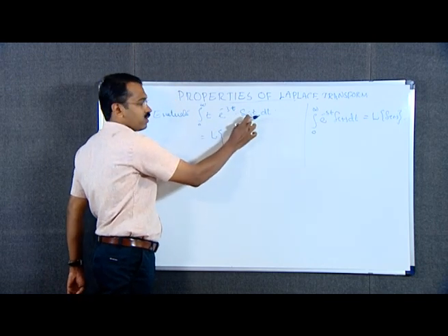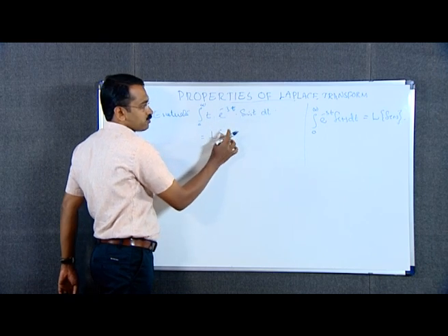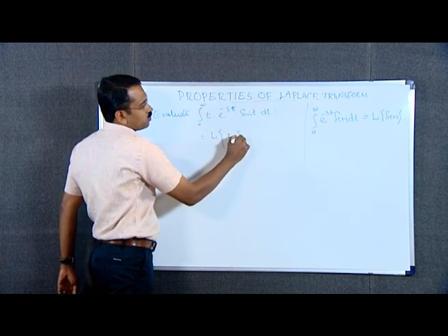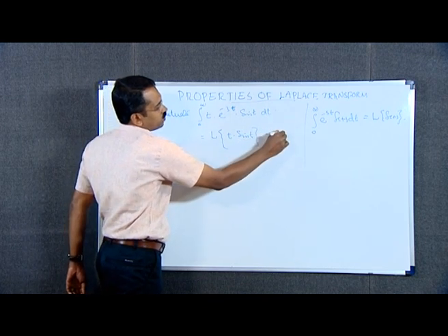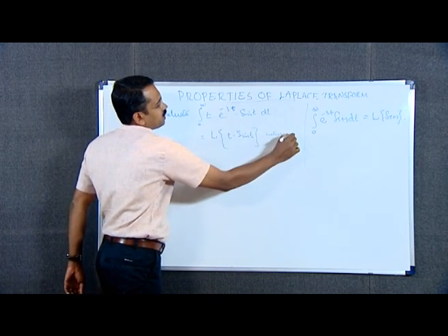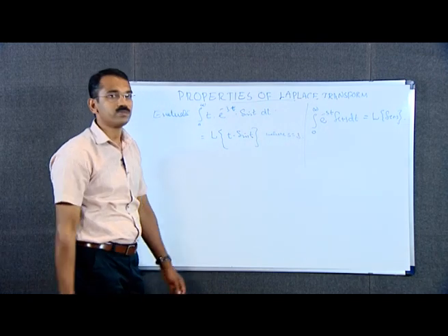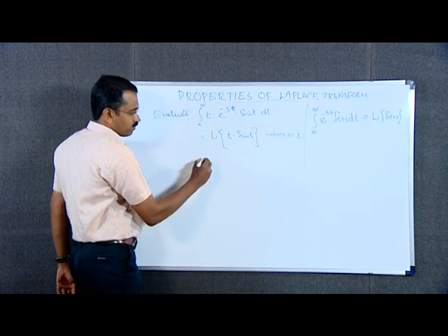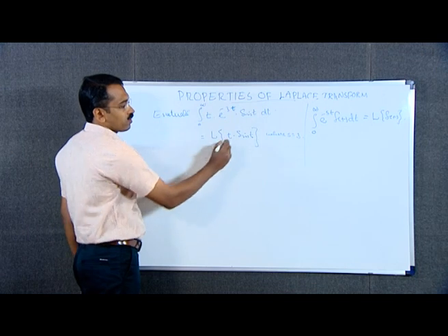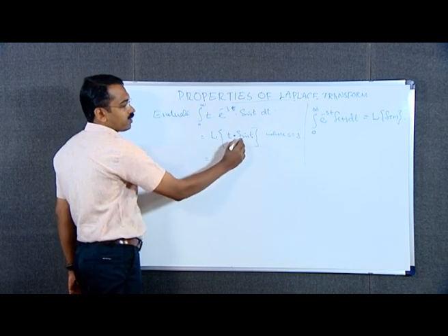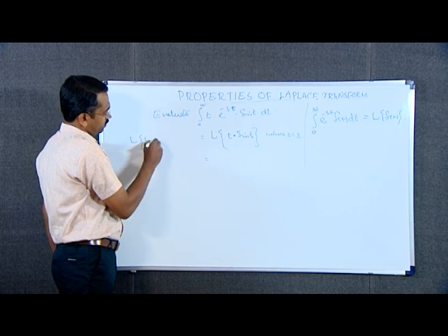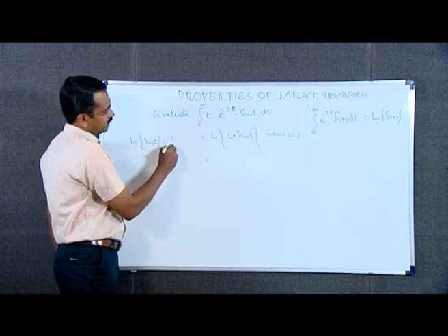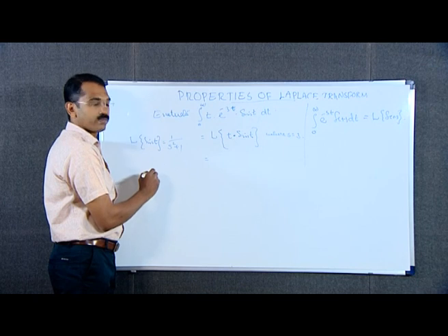Therefore, this is equal to Laplace transform of t into sin t, where s is equal to 3. We have Laplace transform of sin t is equal to 1 by s square plus 1.